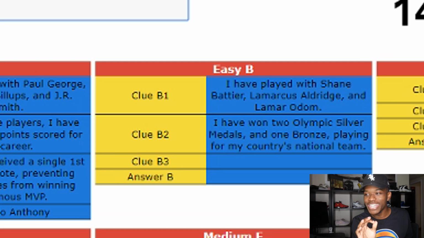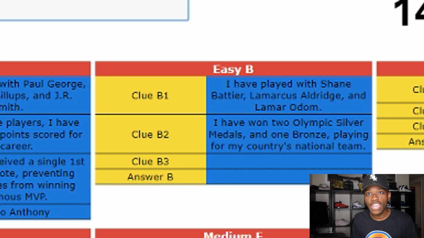I got an idea who it is. Okay, let's make this rule up for me and you. If I answer a question before getting all 3 hints, I get bonus points because I didn't need all the hints. So I'm going to go out on a limb and say this player is Pau Gasol.